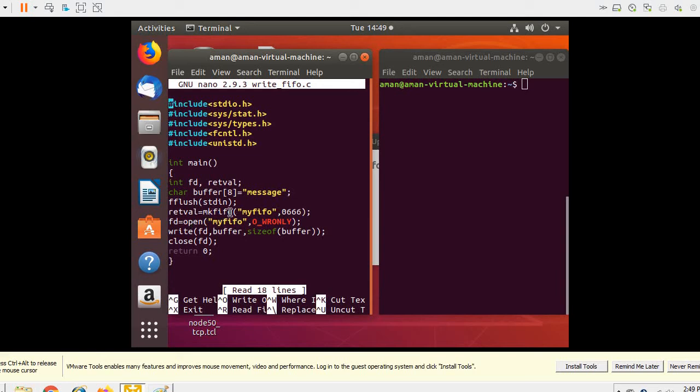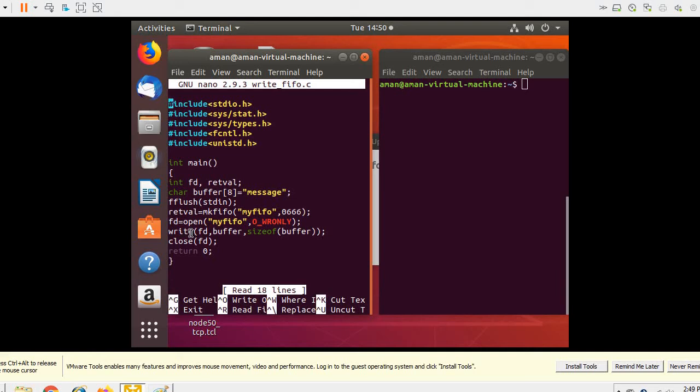Now here, after creating this named pipe, that is my FIFO, you want to open that named pipe. How you can do that is by using the open system call, with the name of the file and the mode in which you want to open it. That is, you want to open that FIFO file in write only mode, because first you want to write something onto the named pipe, and then it will be read by the other process on the other side. So this will return a file descriptor, which will be associated with this named pipe, and once that is done, you want to write something.